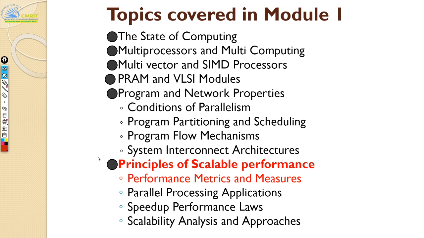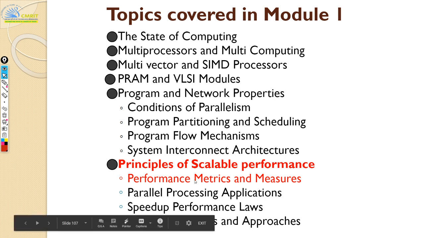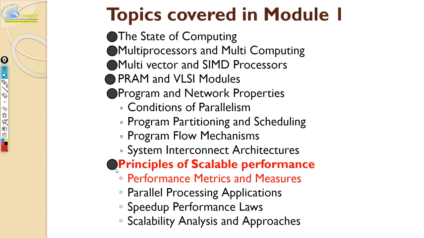dynamic network. Now this chapter, what we are going to see today, starts with the performance metrics. We're going to see the principles of scalable performance. That's what this chapter is about. We will start with performance metrics and measures. If you ask me, I would say this is the heart of your entire ACA subject. If you understand this one topic, you can easily grasp all the other chapters. Everything revolves around this. This is the core of computer architecture.